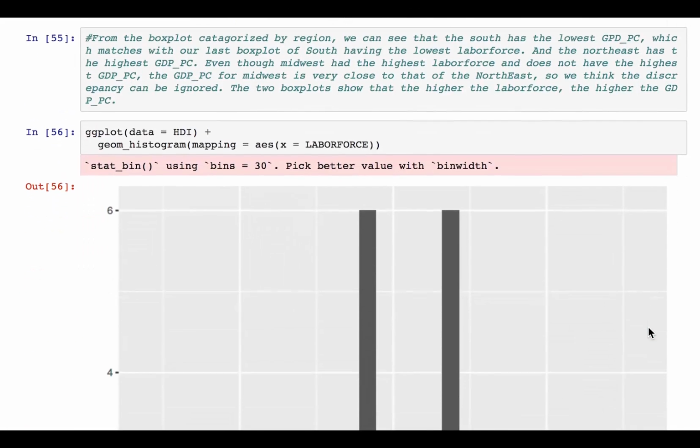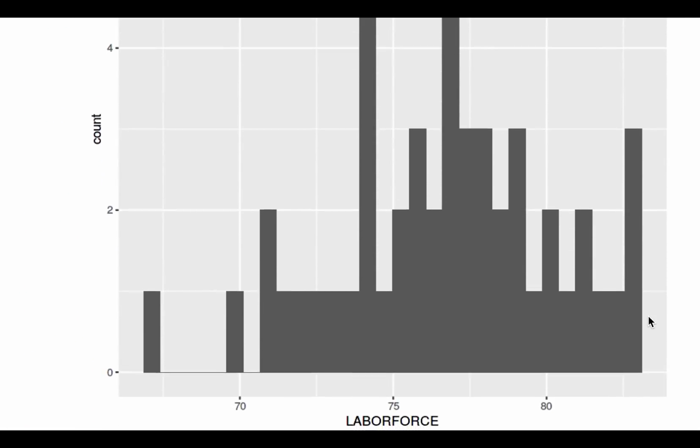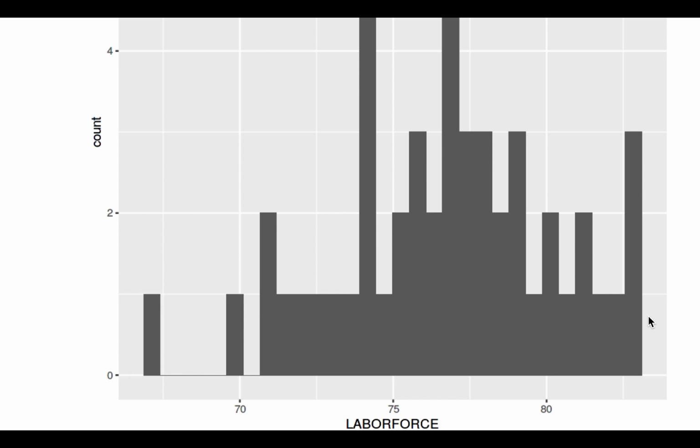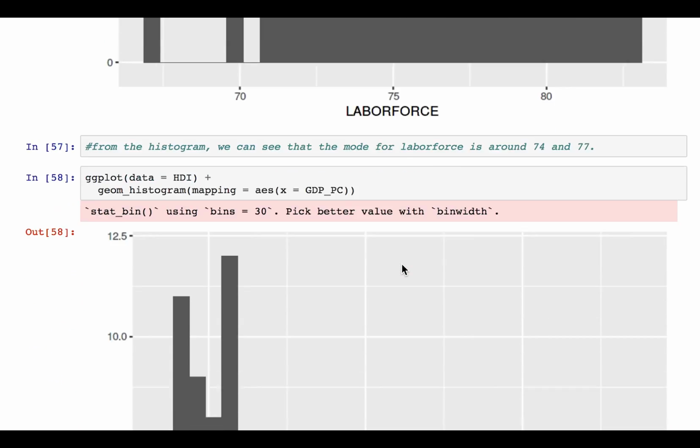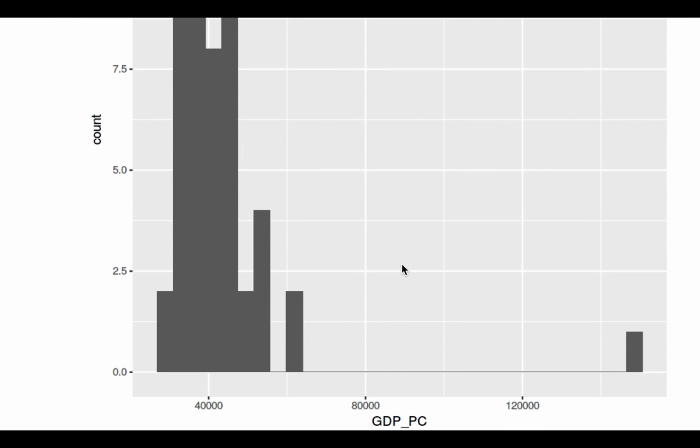And our next visualization is a histogram for labor force. And from this histogram, we can see that the mode for labor force is around 74 and 77. And our next histogram is for the GDP. And from this histogram, we can see that the mode is around